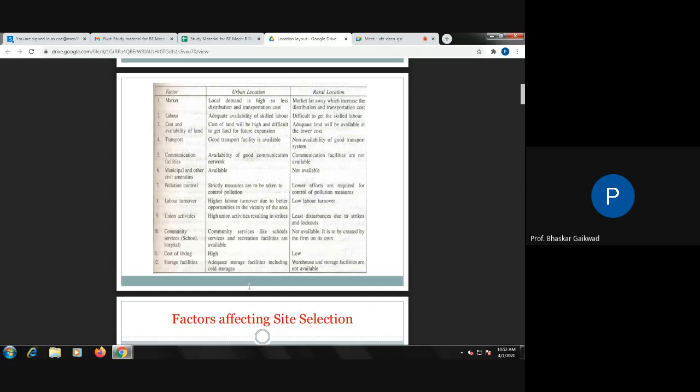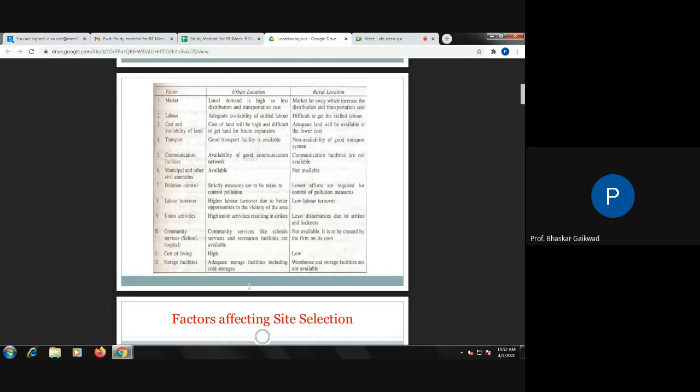If we select the industry location in an urban area, local demand is high, so these two costs, distribution cost and transportation cost, will reduce.